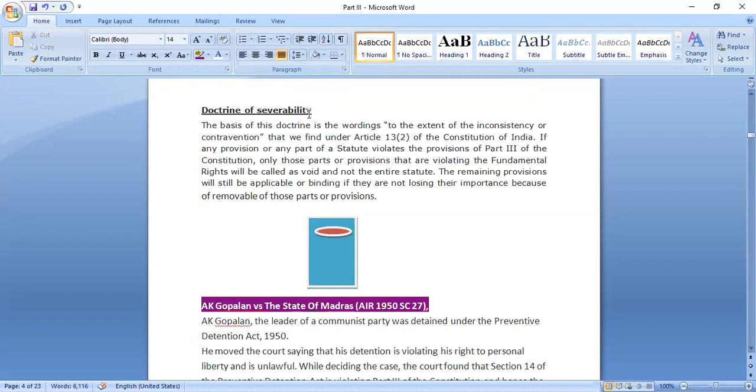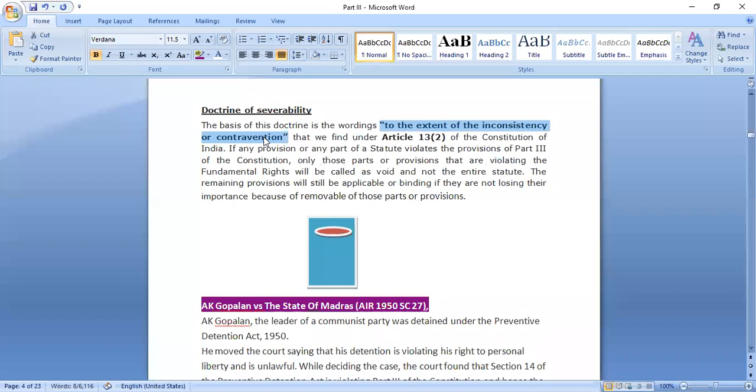That means something which we can separate. If this particular article or section can be separated from the rest of the statute, then we would do that. Otherwise, the entire statute would become void. It is mentioned under Article 13 Clause 2 of the Constitution. The main words are "to the extent of inconsistency or contravention."